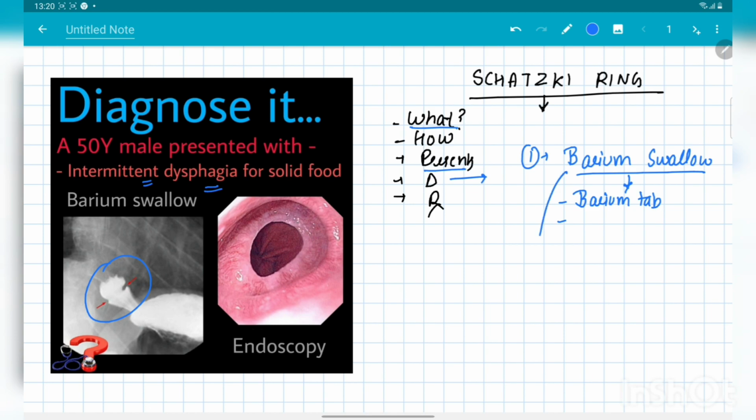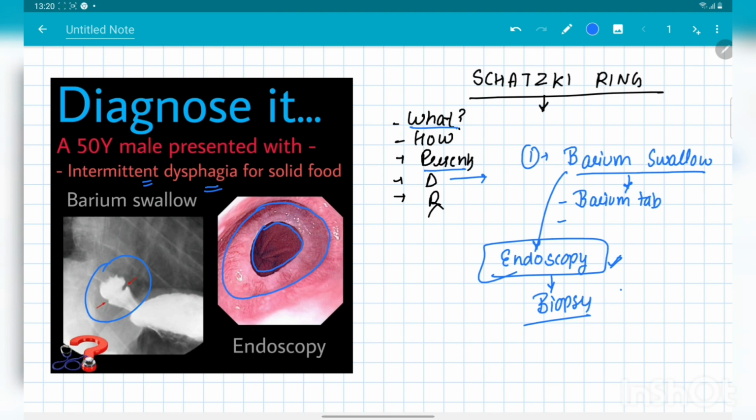After this barium swallow, the next investigation that we go for is endoscopy. In the endoscopy, you can clearly see that this is a kind of ring, which you can see in front of you. And after this endoscopy, we basically take the biopsy.